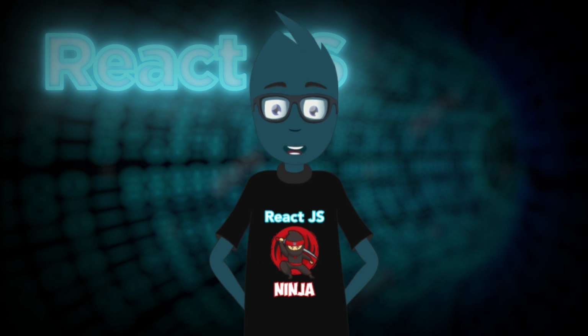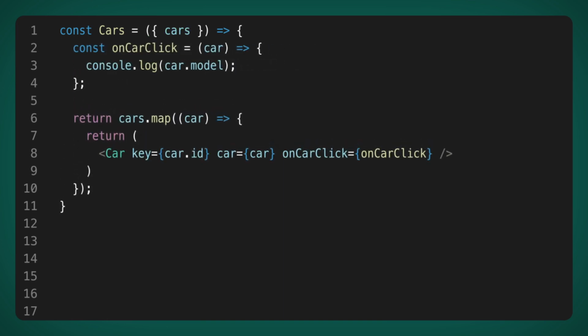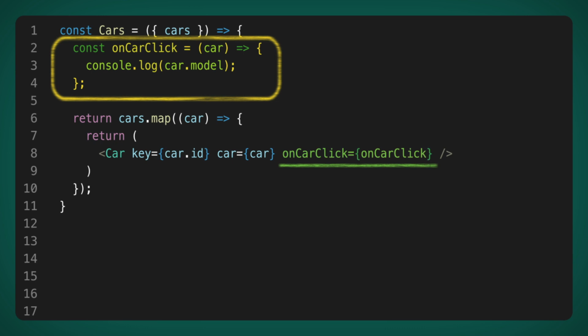Let's look at another example. Let's say we have a list of cars that we want to display. We have a cars component that receives the list of cars via props and draws them one by one using the map method and the car component. Here we needed to add a handler for clicking on a car. We create the onCarClick callback and pass it to the car component.